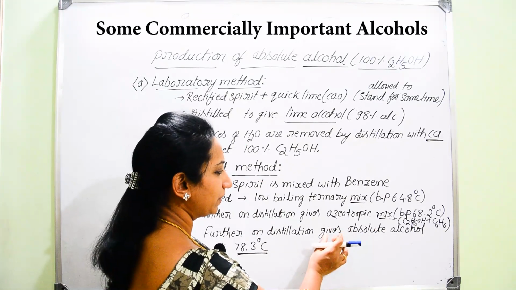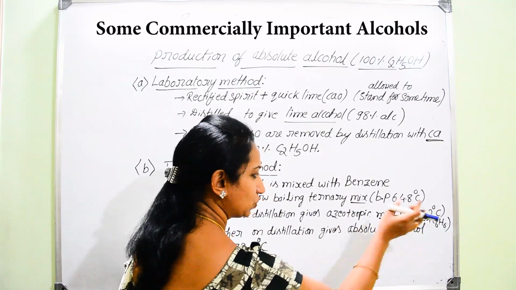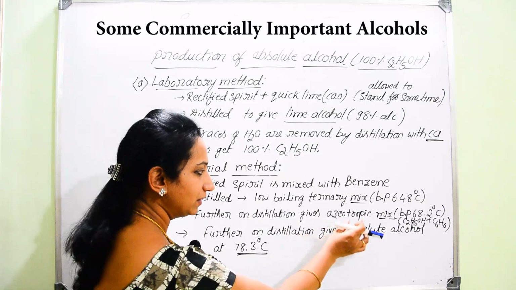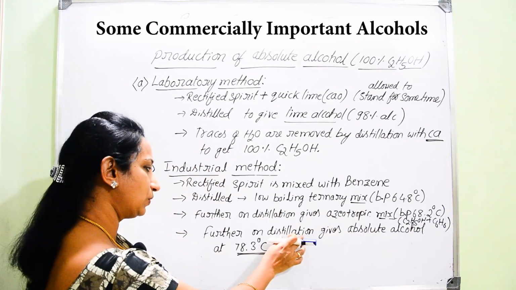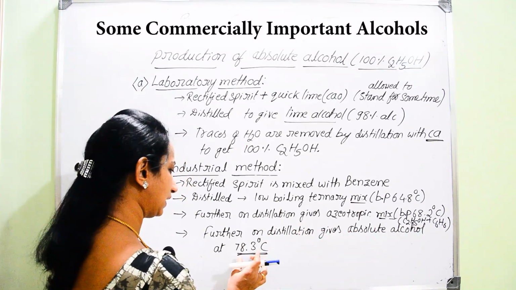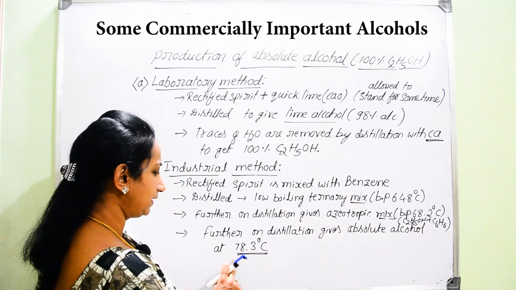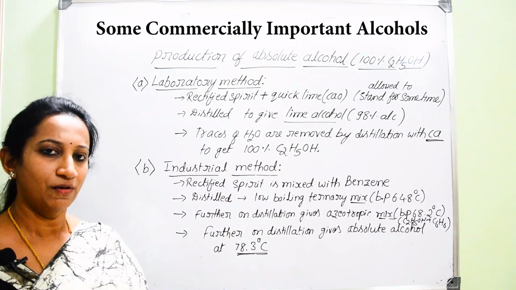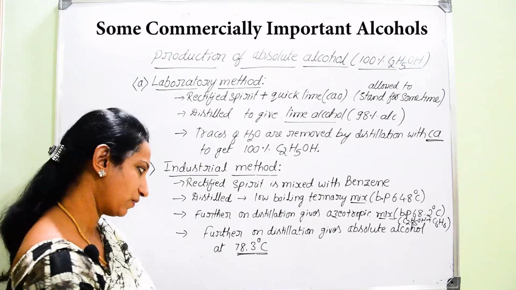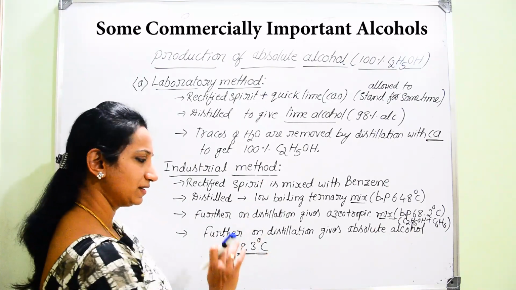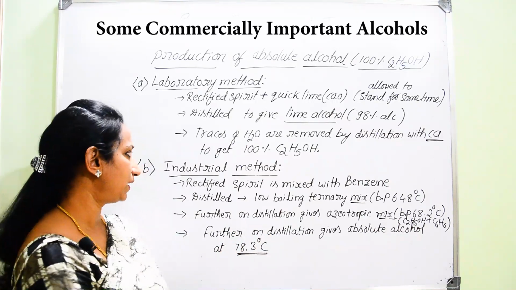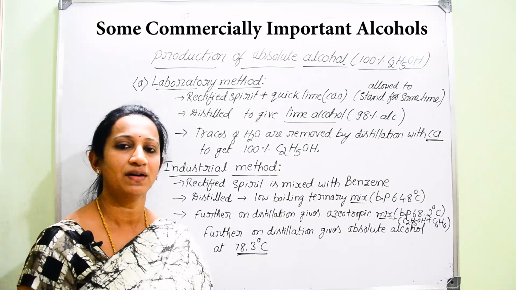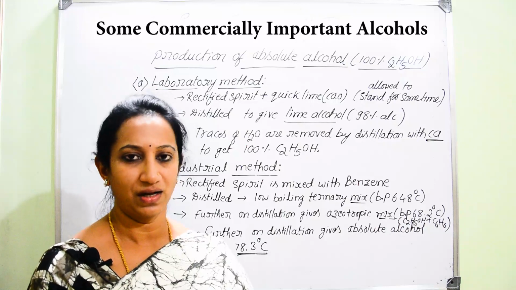Now, if you want to separate these two components, it is further subjected to distillation. Then the absolute alcohol will evaporate at 78.3 degrees Celsius. That is, 100% ethanol will evaporate at its exact boiling point, 78.3 degrees Celsius. That is how, in the industrial method, with the help of benzene, you get the conversion of rectified spirit into absolute alcohol.